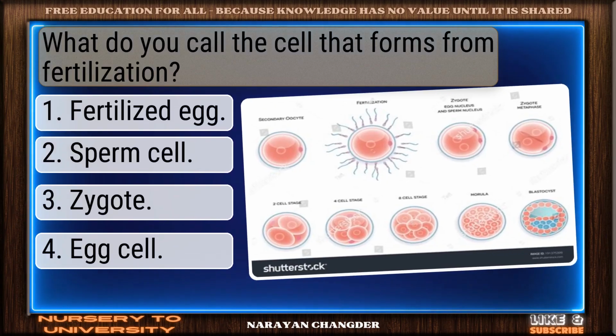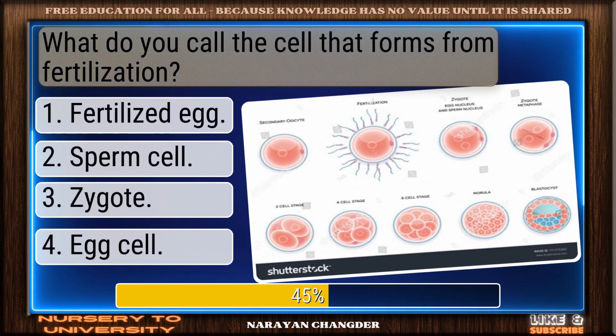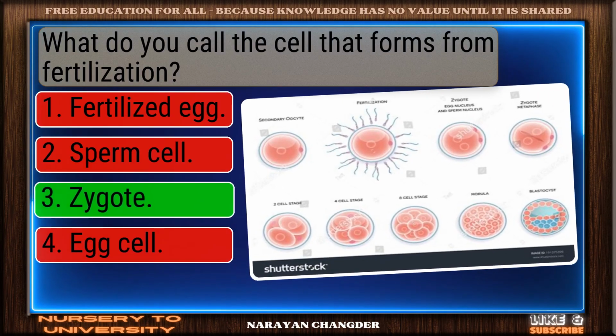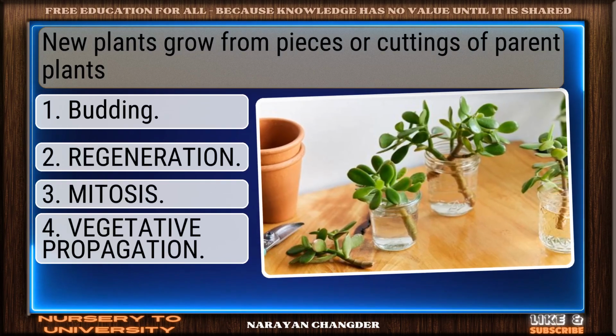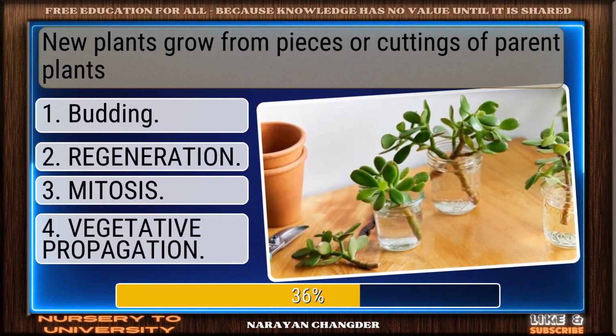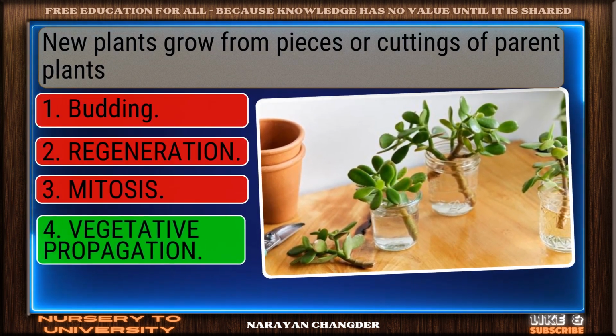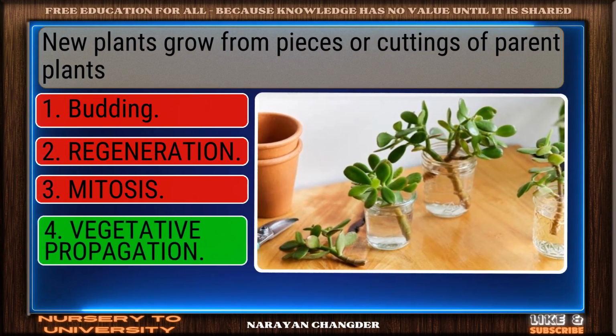What do you call the cell that forms from fertilization? You chose zygote. And it is correct. New plants grow from pieces or cuttings of parent plants. Great thinking. Vegetative propagation is the right choice.